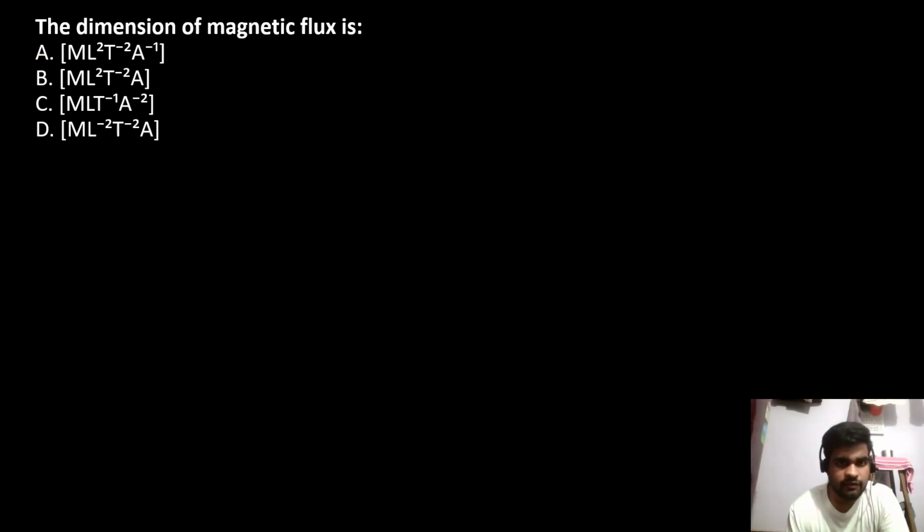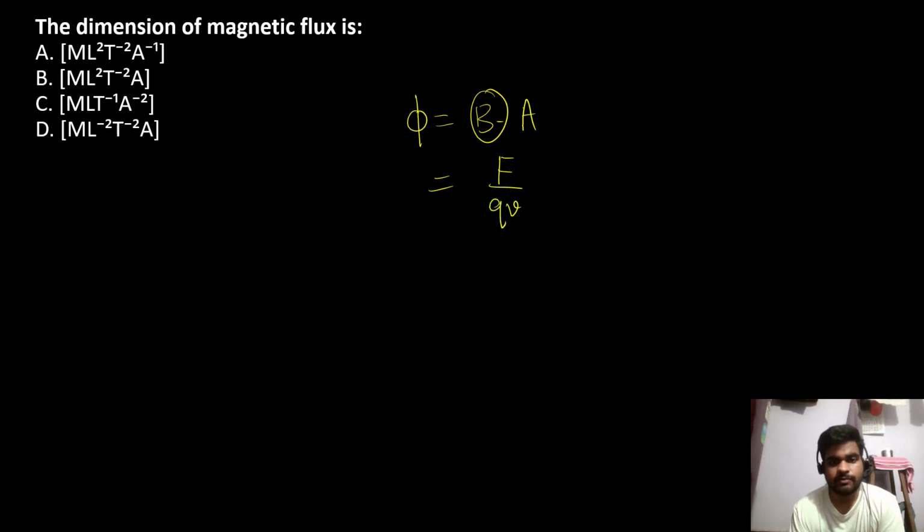The dimension of magnetic flux. Flux is B dot A, and B is magnetic field, intensity of magnetic field, which is given by F by QV.